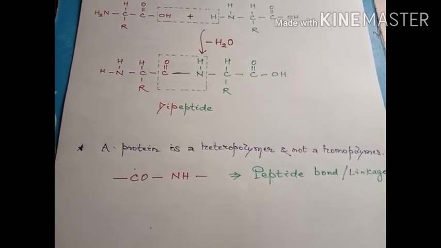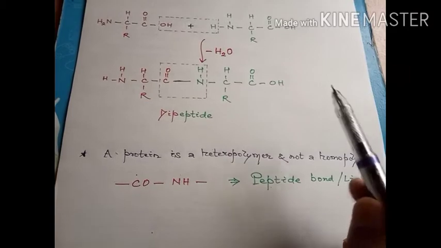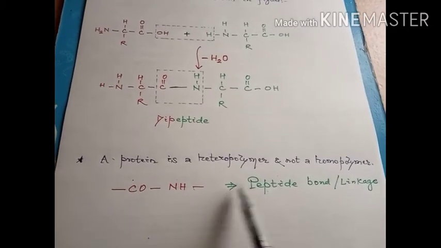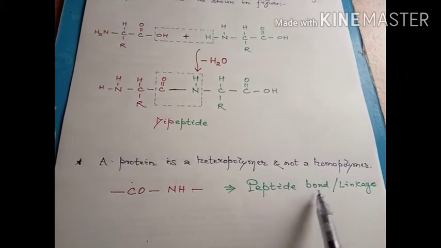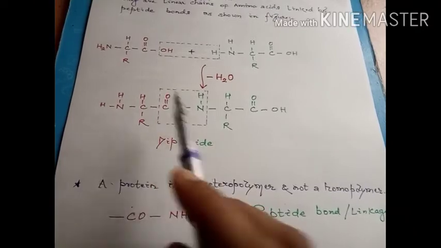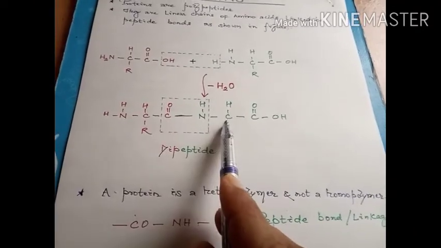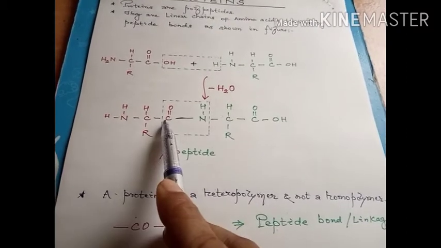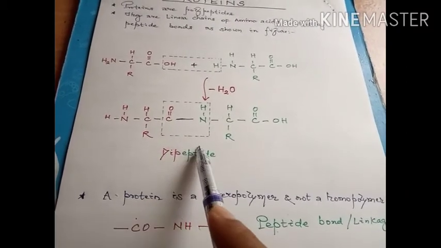So the product is a peptide, and the grouping, which is the CONH, is called a peptide linkage or peptide bond. Peptides are further designated as dipeptides. For example, in the case shown here, two amino acids have been linked together, so it is an example of a dipeptide.